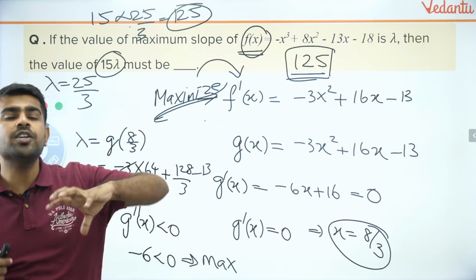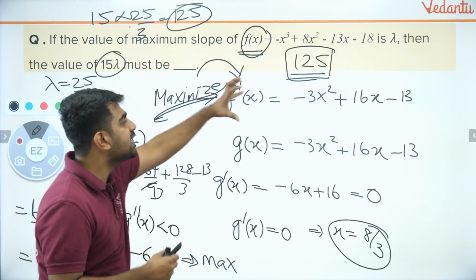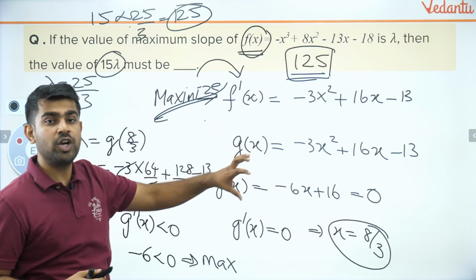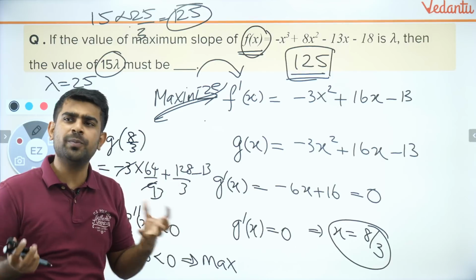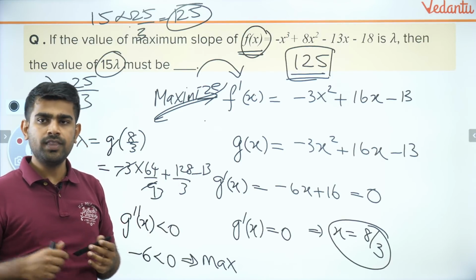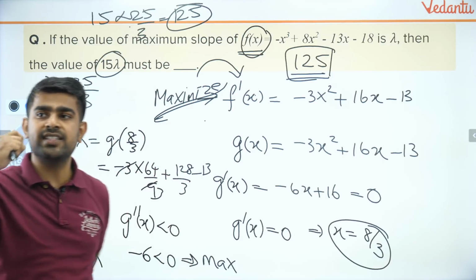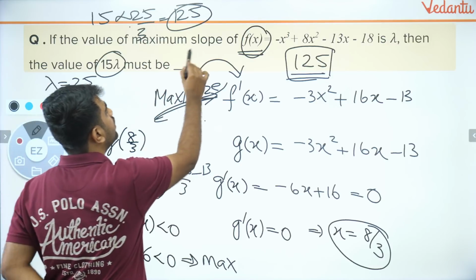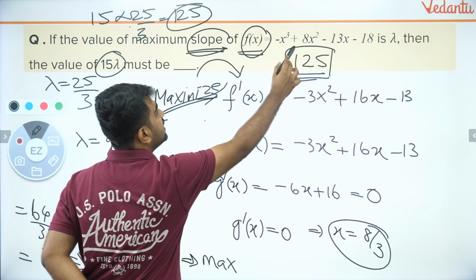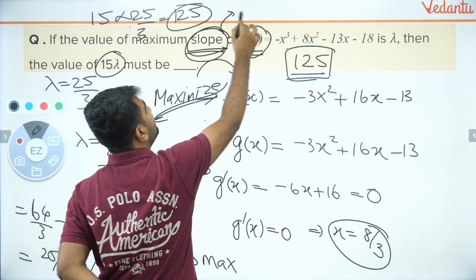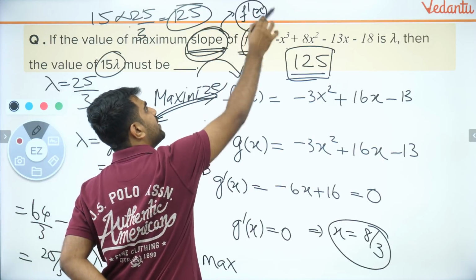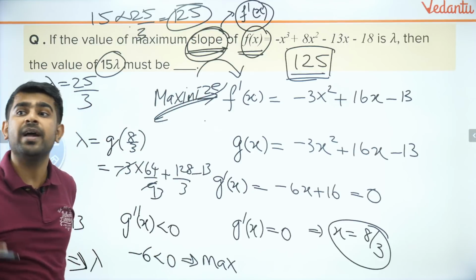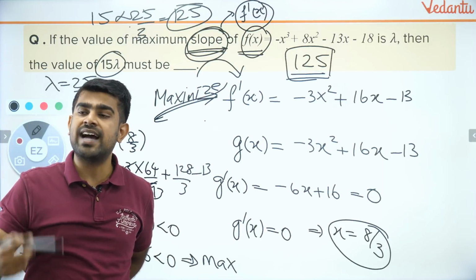Clear? Now if I want to maximize it, that I will take as g of x, because that is a function I am going to maximize. Then I follow the normal procedure. Because Sharafat, what did they ask? They asked you to maximize slope. Slope is not this function, Sharafat. Slope is the function f dash of x. Getting it? So after I get f dash of x, then only I start my procedure.